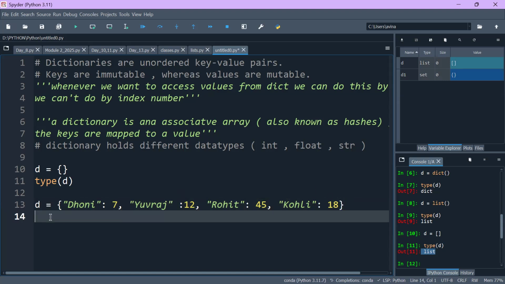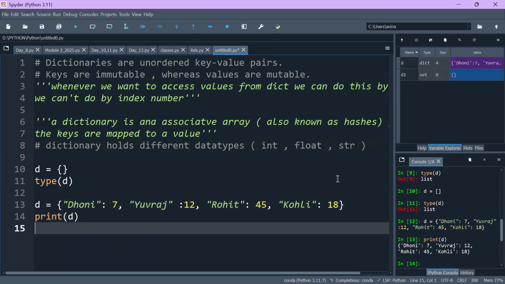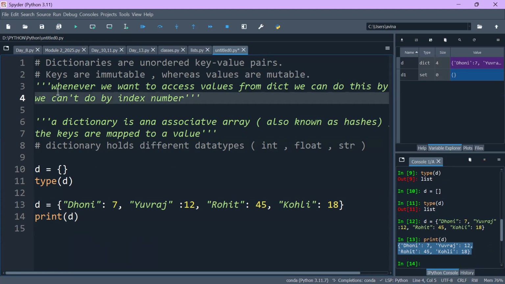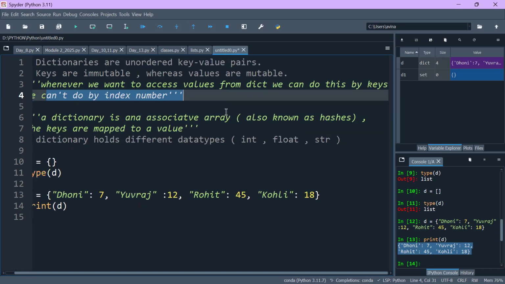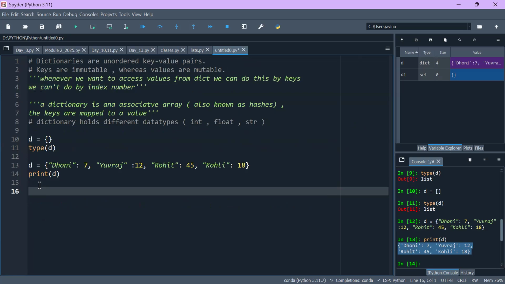And now let's print D. Print D. If I execute this line, you can see here it got printed. Now, as I have said that you can access the values from a dict, we can do this by keys. Now let's access some values. So if I write here print D, and within D, if I write Dhoni.